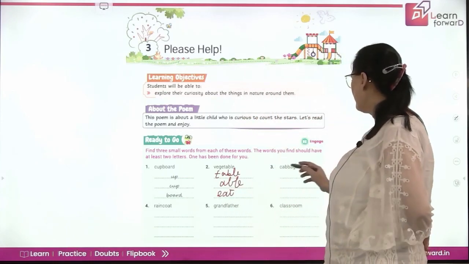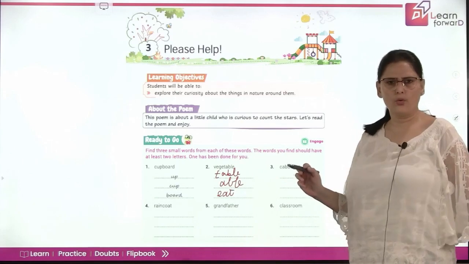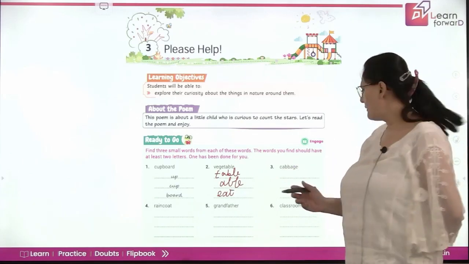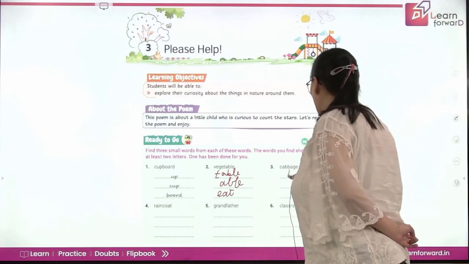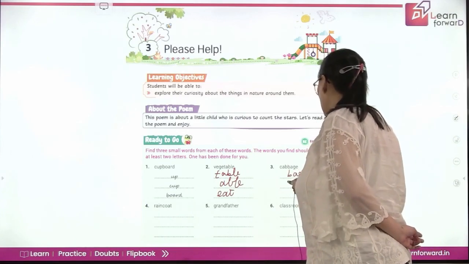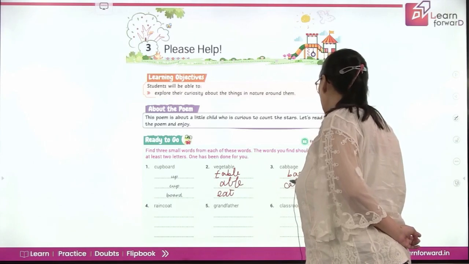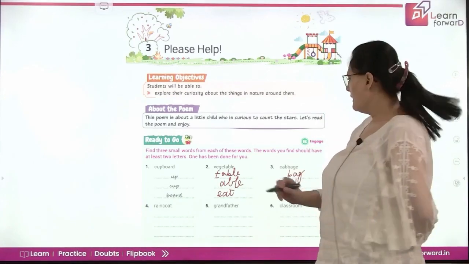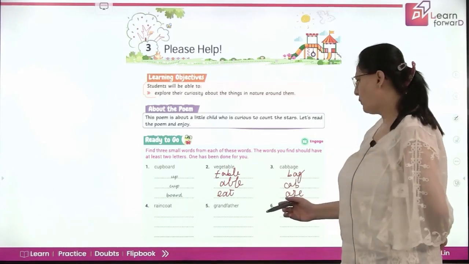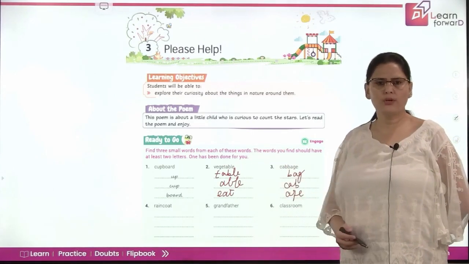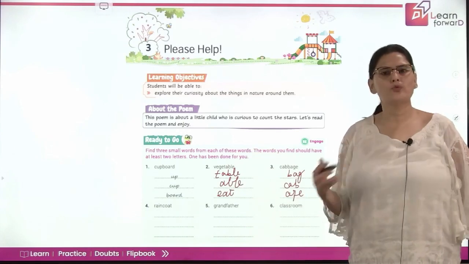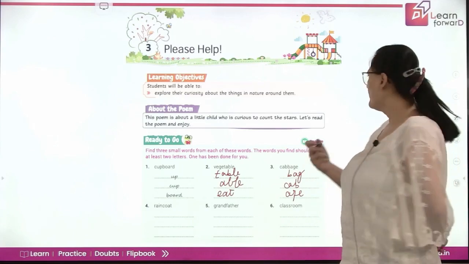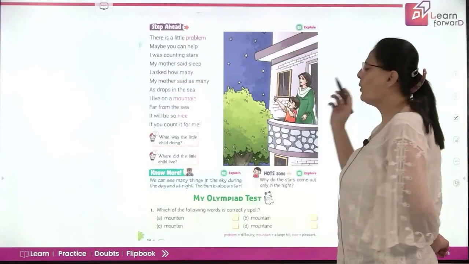Now coming to the next, the word is cabbage. It's a vegetable, and the words which can be made are, very good, bag, excellent, cab, and age. Right? So similarly, you can try for the next word. This is the way we have to create words from the words given, and we have to make 3 words, and the word should be of minimum 2 letters. Right. So coming to the next, let's read the poem.